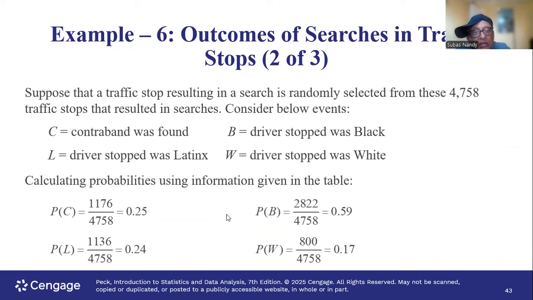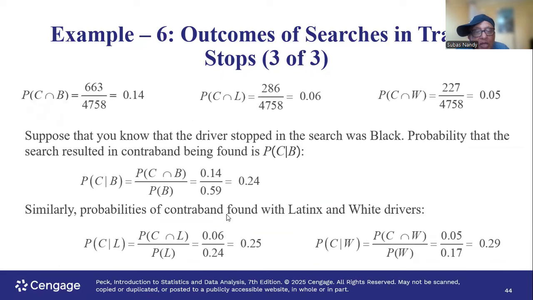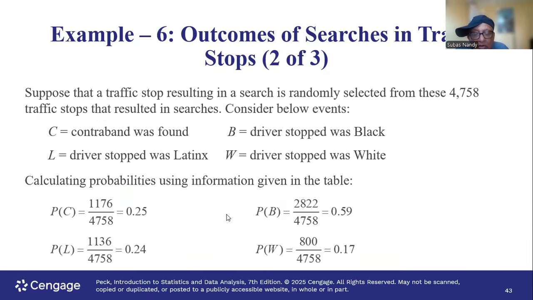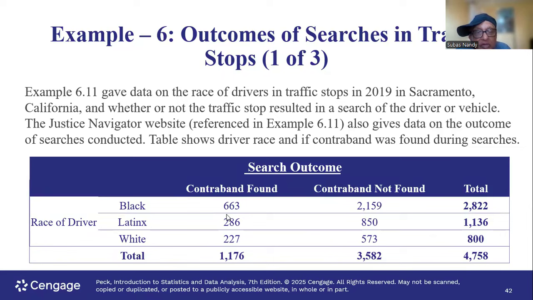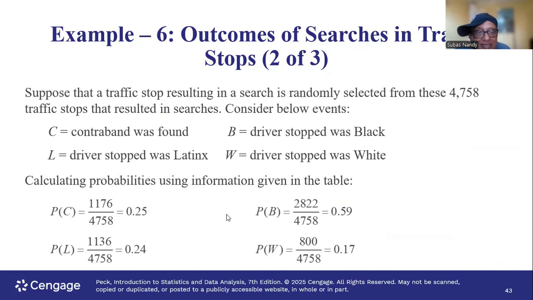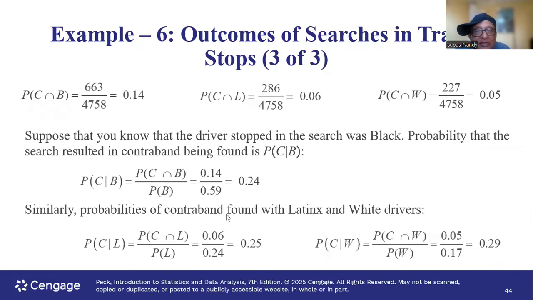Contraband on the average is 0.25, so they're not too bad. But then look at contraband given the person was Latino. That is 286 out of 1,136, and that is 0.25. That's also about the average.